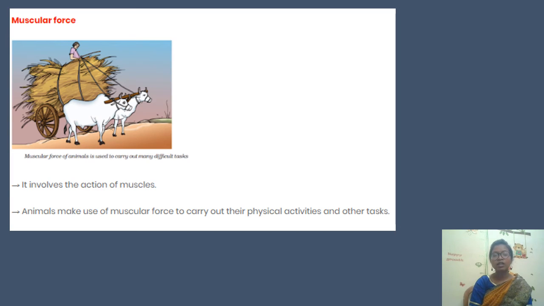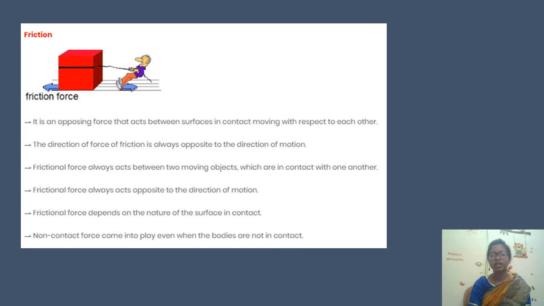Now you can see the first type of force is muscular force. In muscular force, you can see here a farmer taking a lot of heavy weight upon the bulls, so it involves the action of muscles. Here you can see the bulls are carrying the heavy load, and it is because of the action of muscles of the farmer and of the bulls. Animals make use of muscular force to carry out their physical activities and other tasks, and the same happens with us also.